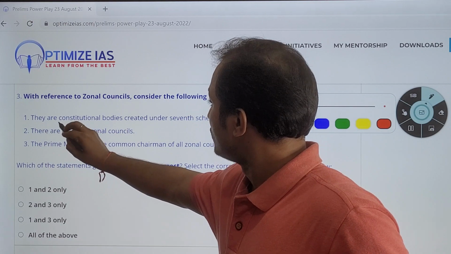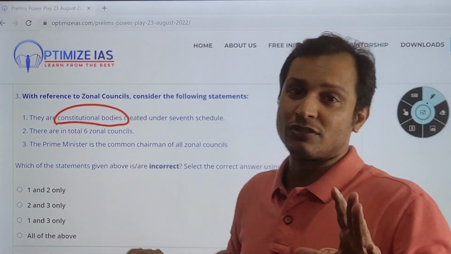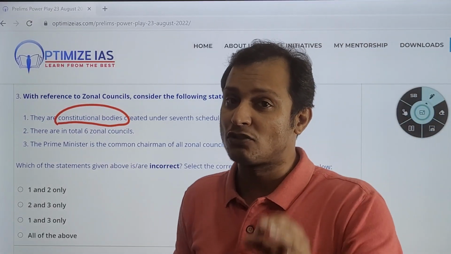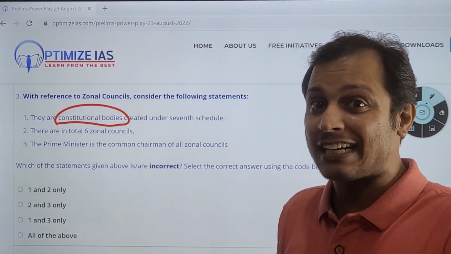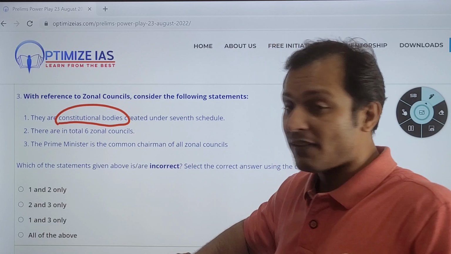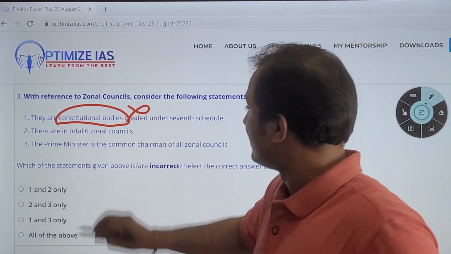The first statement says these are constitutional bodies. You all know that zonal councils are not constitutional bodies. Zonal councils are statutory bodies which are created under the State Reorganization Act 1956. So this statement is incorrect.